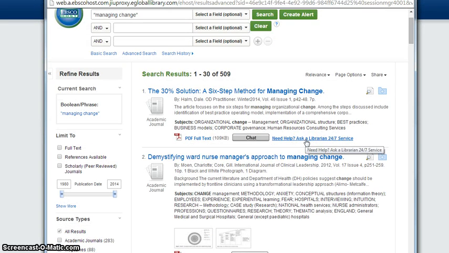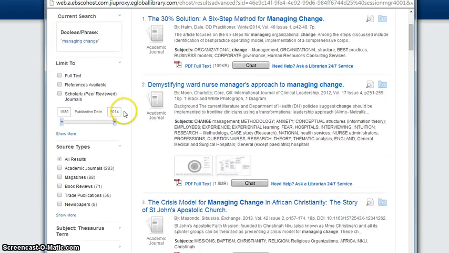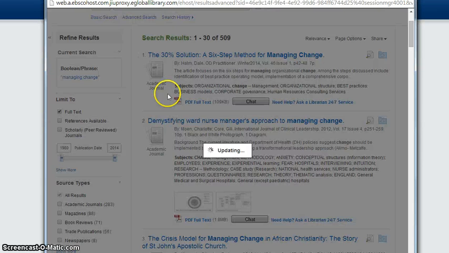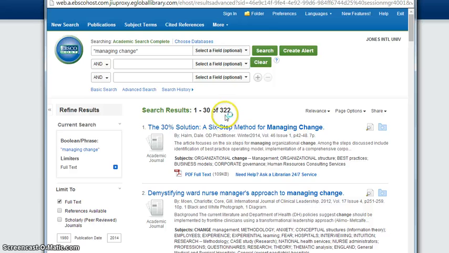Now, a lot of your courses are going to ask you to find full text and peer-reviewed journals. And a lot of people kind of freak out a little bit about that, but it's really easy to do in most of these databases, actually almost all of these databases. Over here on my left, I've got all my delimiters, or what they're essentially called. And these are all the things that I can use to enhance the search, or take things away from the search. But you see right here on the top, I've got full text. So 509 down to 322.